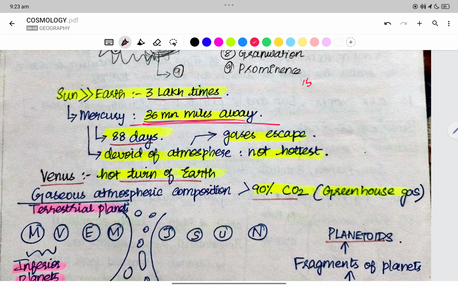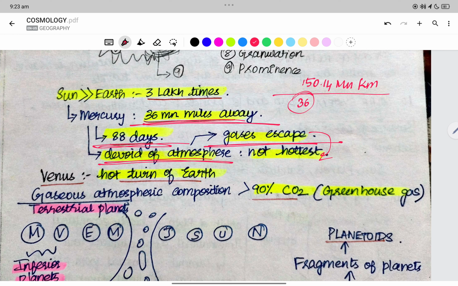The distance between the sun and Earth is... whereas Mercury is 36 million miles away from the sun, and its orbital period is 88 days. Because it is very near, and due to the solar winds, Mercury is devoid of atmosphere and the gases escape. Therefore it is not the hottest planet.